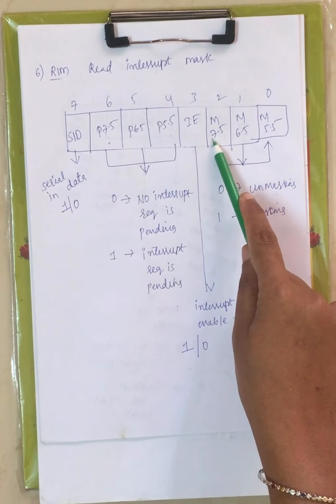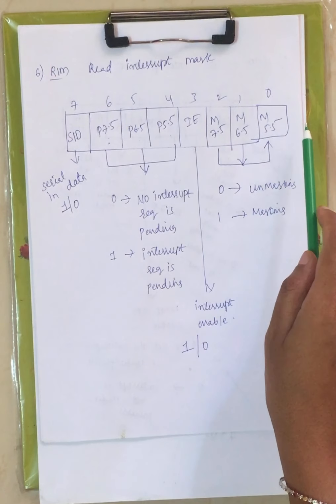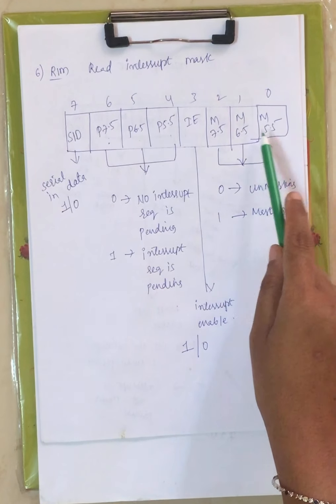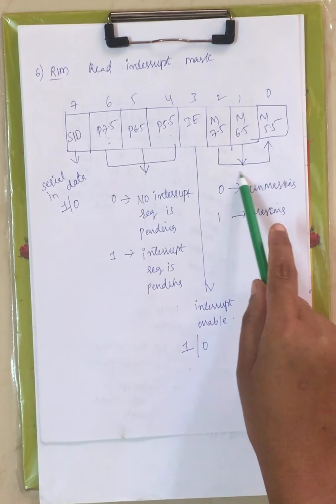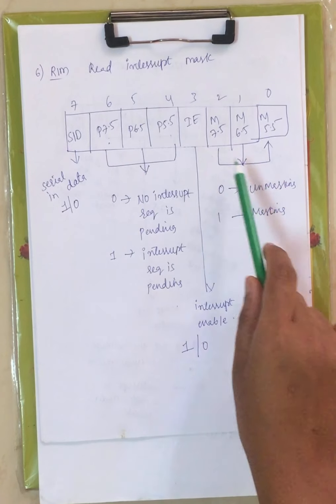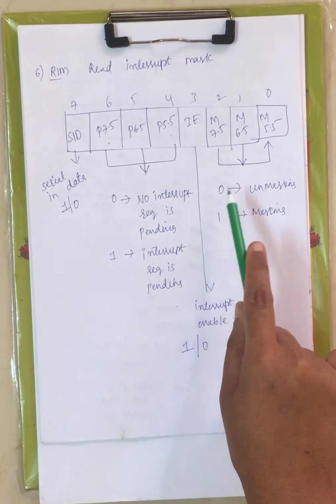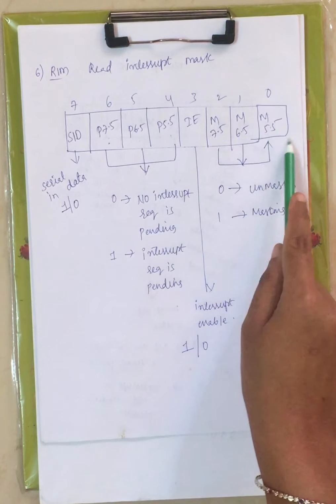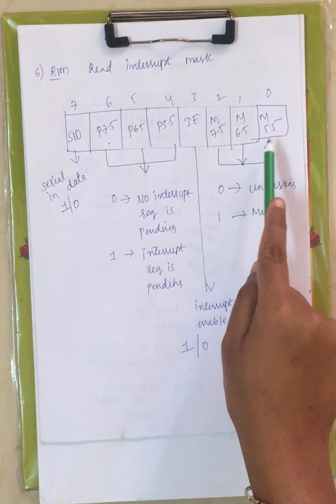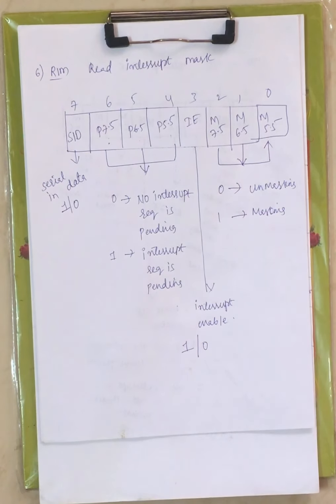Now mask RST 7.5, mask RST 6.5 and mask RST 5.5, right? These 3 bits are used to mask or unmask the interrupts RST 7.5, RST 6.5 and RST 5.5. When it is 0, it is unmasking of that particular interrupt, whether it is 7.5, 6.5 or 5.5. When it is 1, that particular interrupt is under mask. That means whether the interrupt is processed or not, right?